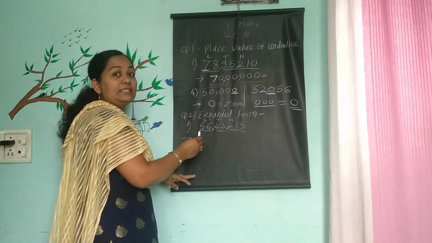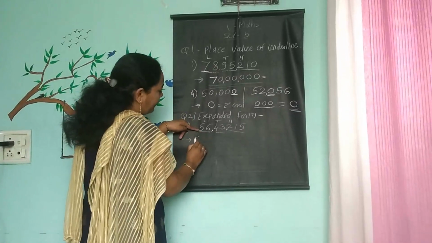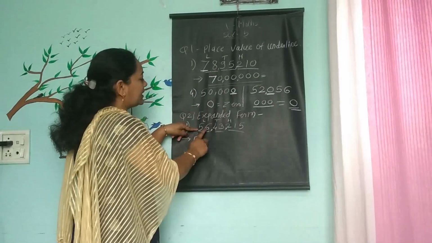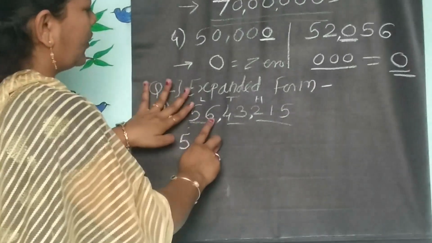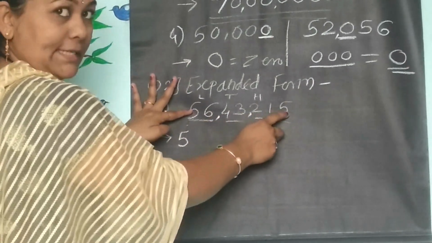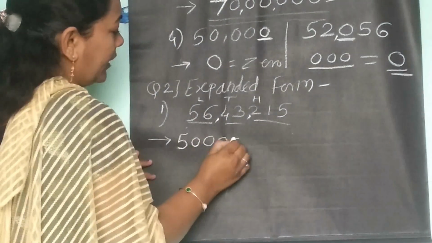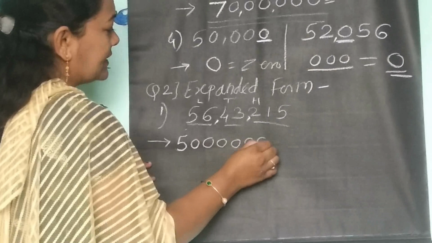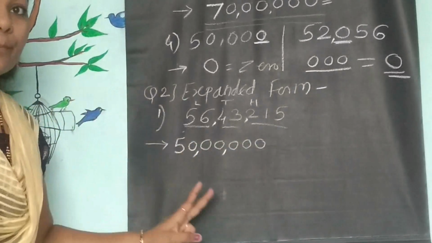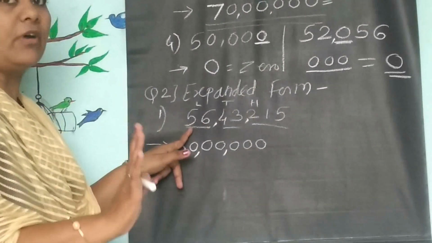See students, the first digit here is 5. Take that 5 as it is. Then count the digits after 5: 1, 2, 3, 4, 5, 6. So give 6 zeros. Then commas. This is the place value of the first digit. Our first digit work is over now.